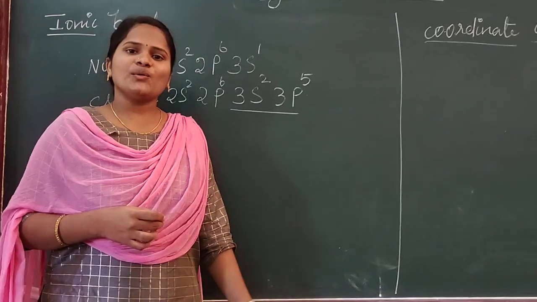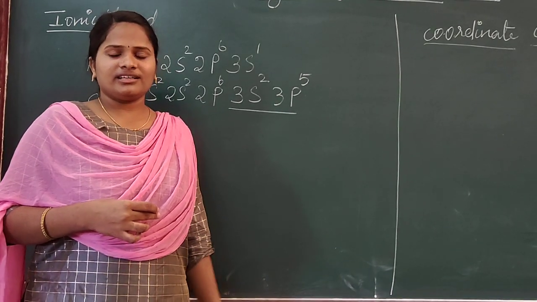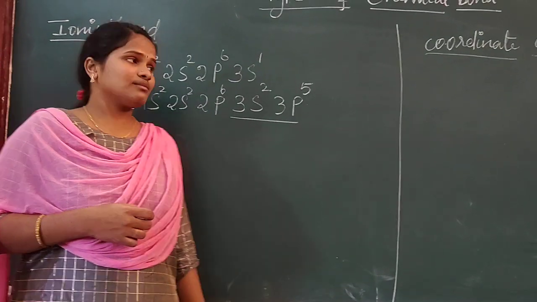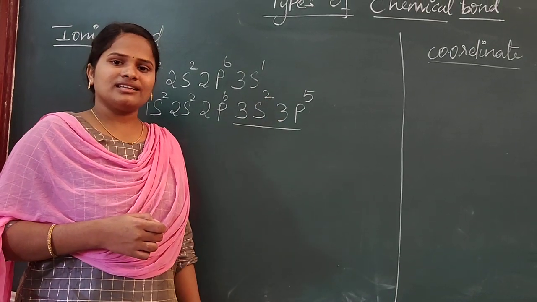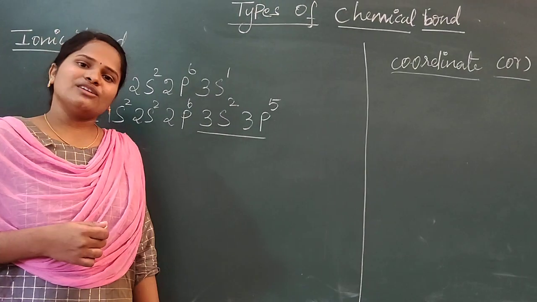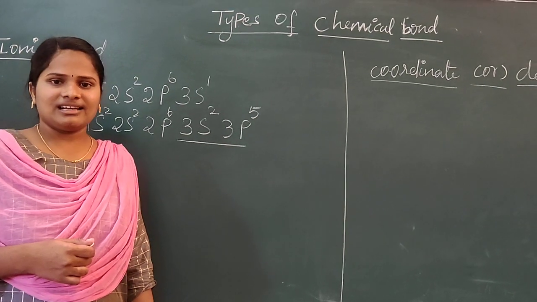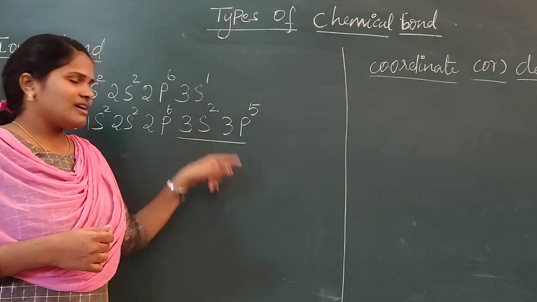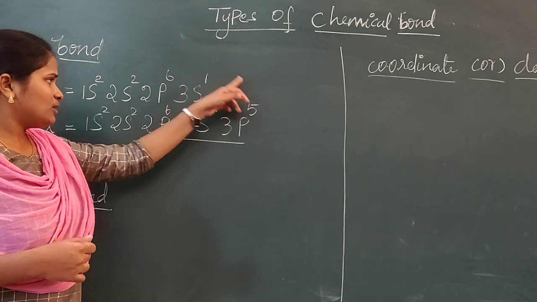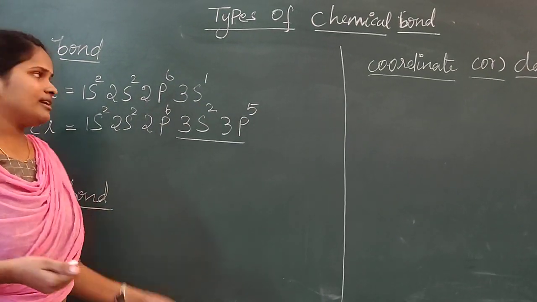If we have 8 electrons in the outer shell, then it can obey the octet rule and attain stability. See, 5 plus 2, we have 7 electrons in the outer shell of chlorine. If it is gaining one more electron, then it can attain stability.